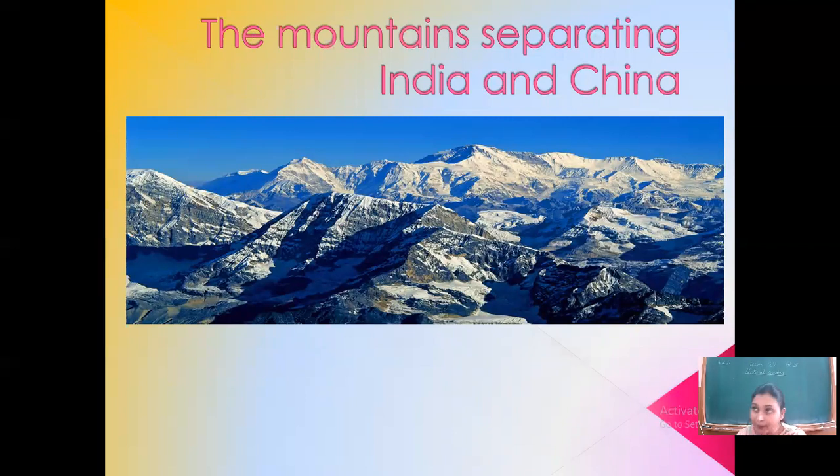In the map of India, at the top, have you marked its neighboring countries? Yes. And on the northern side, which one is the neighboring country of India? China. India and China also share a natural border.